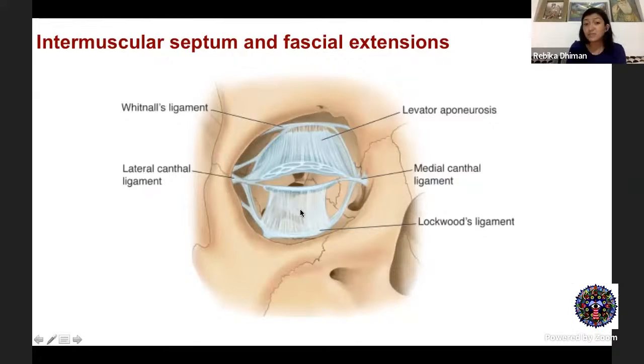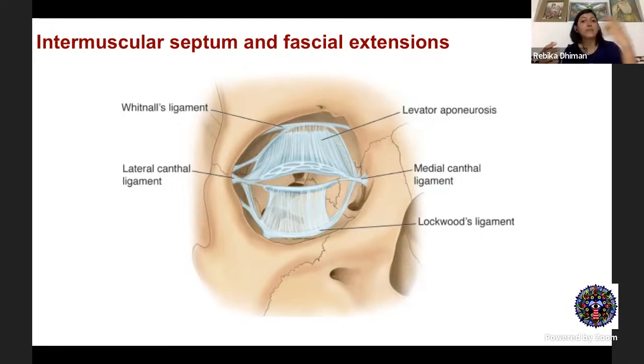So inferior rectus muscle and inferior oblique muscle are also lying very close to each other. So their muscular septa are intertwined and they form the Lockwood's ligament. So these are supporting ligaments. And also it's important because these structures receive some insertion from the lower lid fibers. So that's the reason why when you're operating on the vertical recti, the superior rectus and the inferior rectus, you must be careful. You must remove these adhesions properly. If not done so, it can affect the lid position.